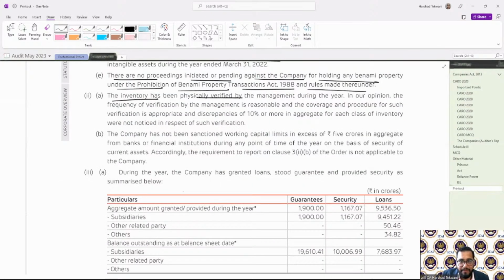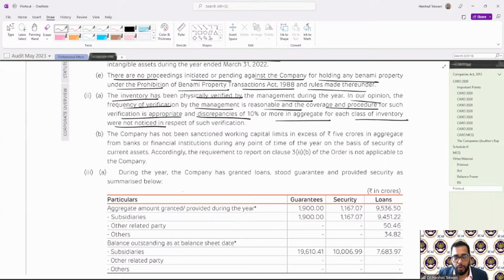So, first of all: coverage and procedure of such verification, discrepancies of more than 10%, and properly dealt with or not. Let us see now how it is reported in the live example. The inventory has been physically verified by the management during the year. In our opinion, the frequency of verification by management is reasonable. Coverage and procedure for such verification is appropriate, and discrepancies of 10% or more in each class of inventory were not noticed in respect of such verification. So there was no discrepancy, hence it is fine. Okay, so this is how I need to report for the inventory.